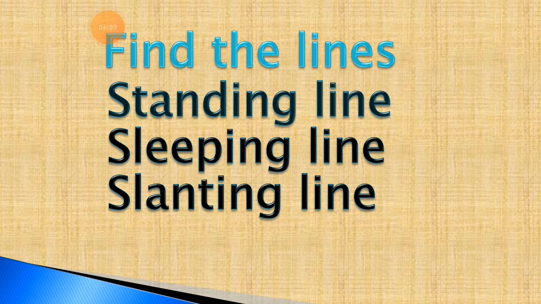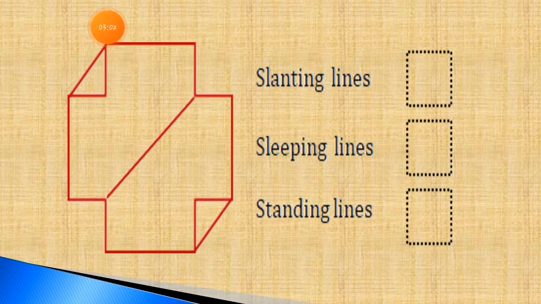So here is the worksheet for you. Here is one picture, one shape for you. Now what to do? You have to find the lines. The names of the lines are already written. You can read the names of the lines. The first name is slanting lines. What is the name? Slanting lines. This is the first name, slanting lines.